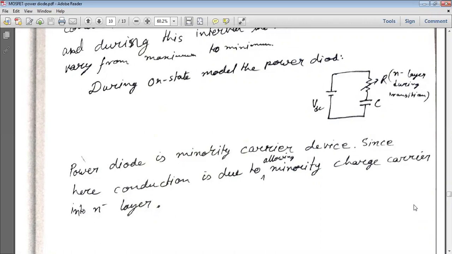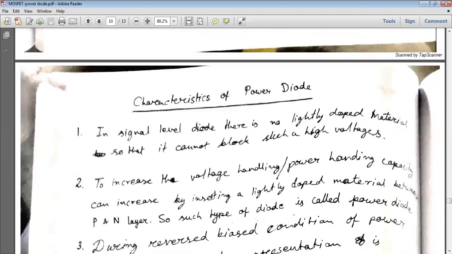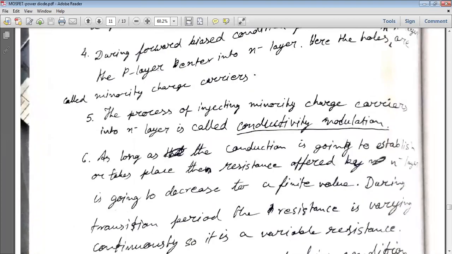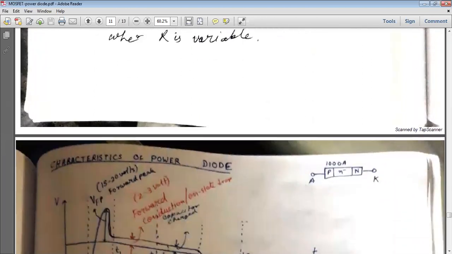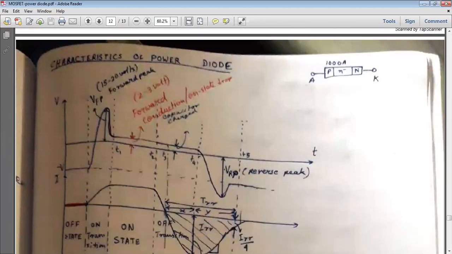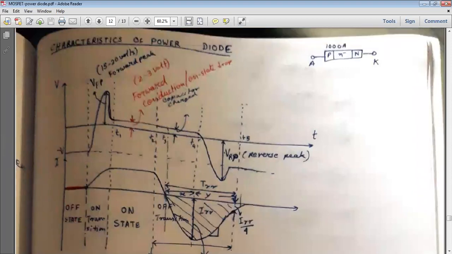Okay, so now we will discuss some of the characteristics of the power diode. This is our characteristics diagram of the power diode.